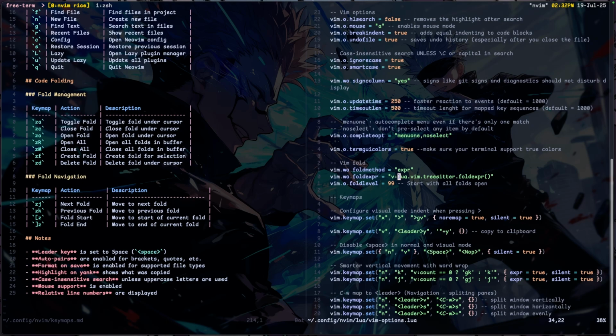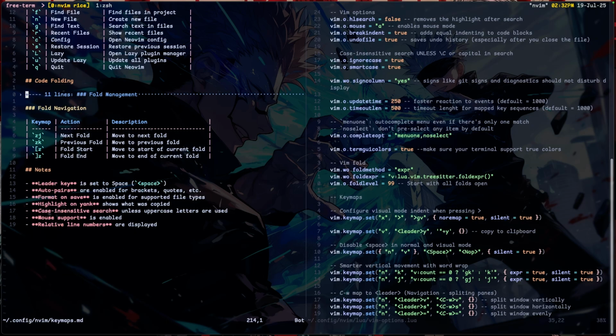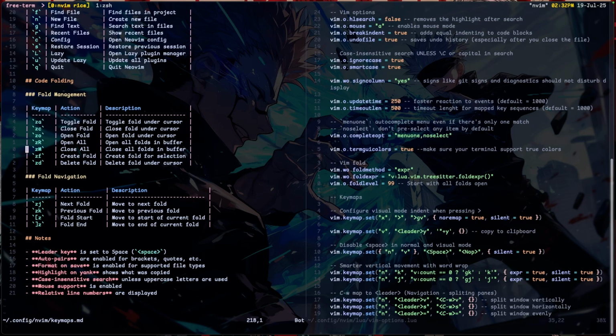You see it in the Treesitter documentation, and this is to enable folds to use Treesitter. Yeah, Treesitter. That's very, very important. And there's something about fold levels and some other configurations you can adjust. But I basically use ZA to fold files, ZA folds the line. Yeah, and the rest are self-explanatory.